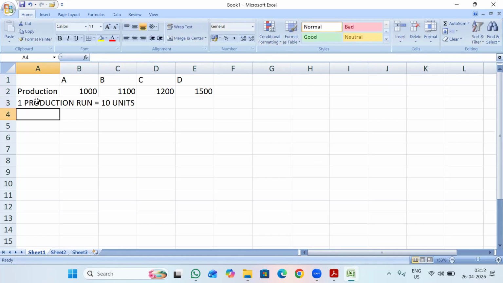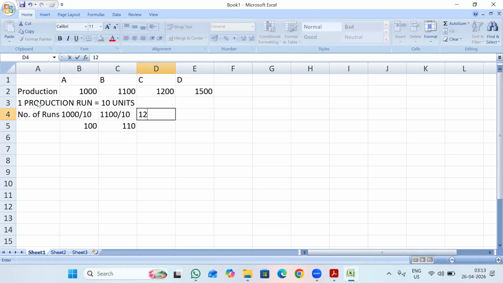So here I required to calculate the number of production runs. That is 1,000 divided by 10 in this case. So I will be getting 100 here, 110, that is 1,100 divided by 10, 1,200 divided by 10, and 1,500 divided by 10. So this is my production runs.